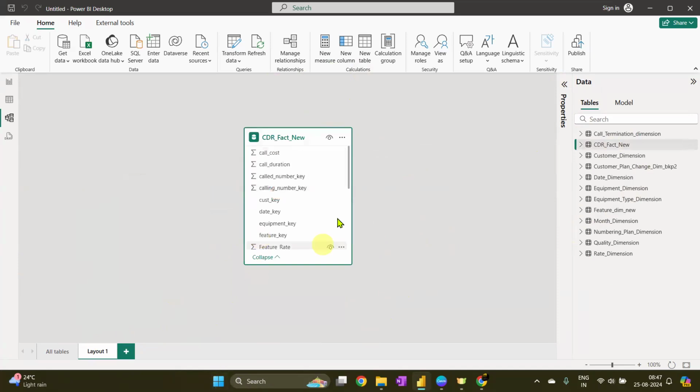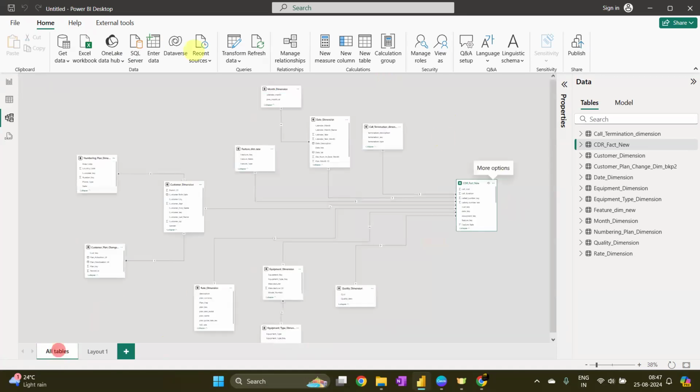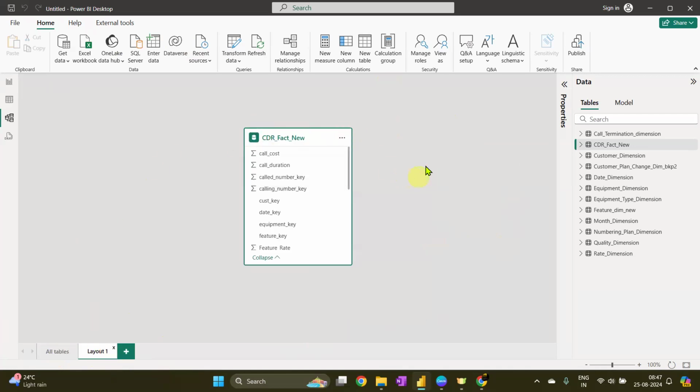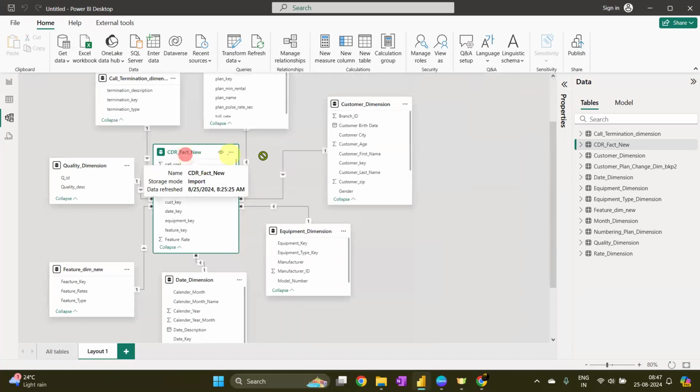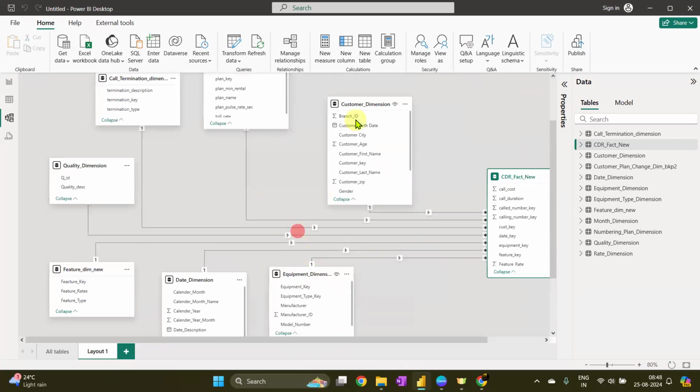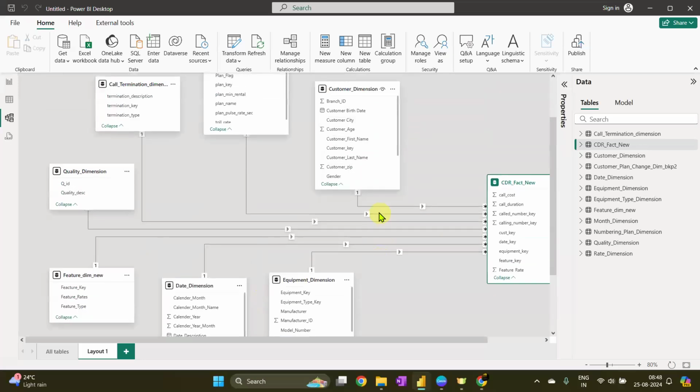This is my table. There is an option called add related table. What is going to happen? All the tables that are directly connected to CDR fact new will automatically connect here as well. This is kind of a view. Whatever we have built, all of that in a smaller portion is going to look like this here. They will only be shown here; there are no further branches. It is just to understand the view of the data.